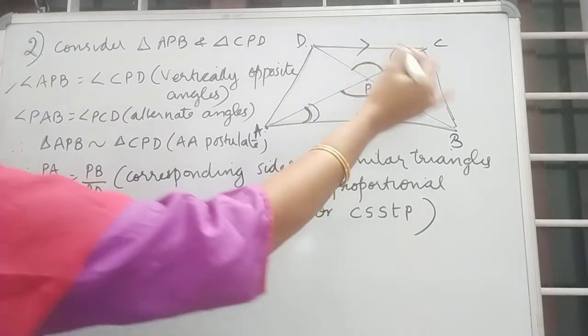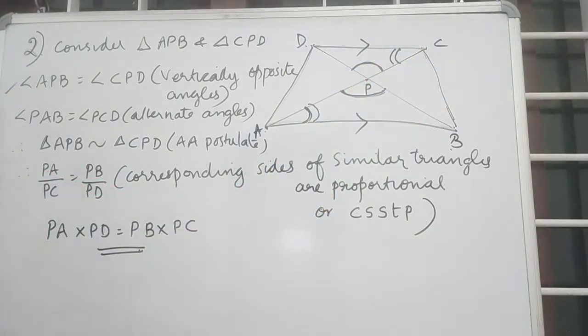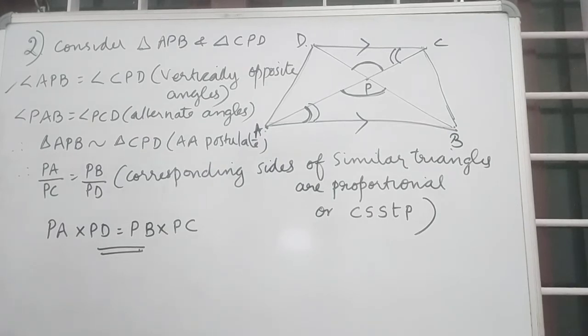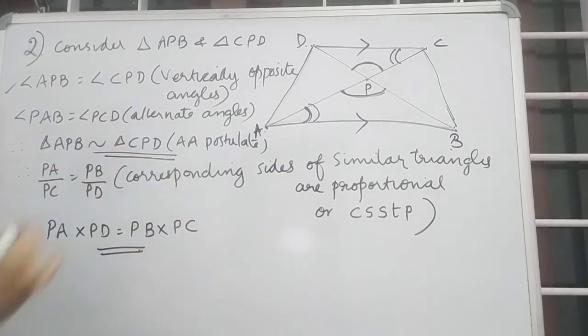These two angles are equal. So we know if two angles are equal, we can directly write that these two triangles are similar using the AA postulate. So first part is triangle APB is similar to triangle CPD.